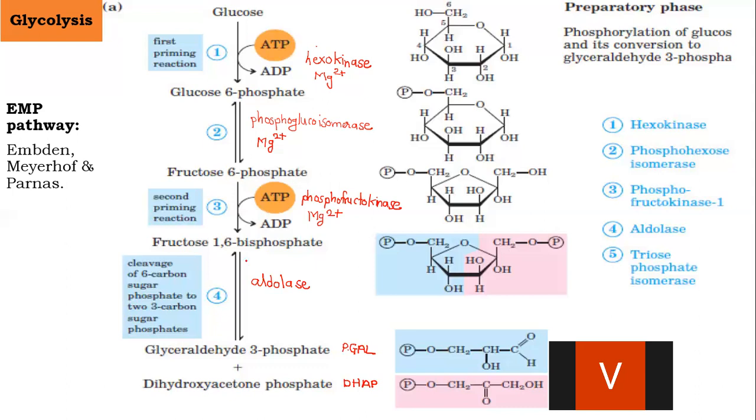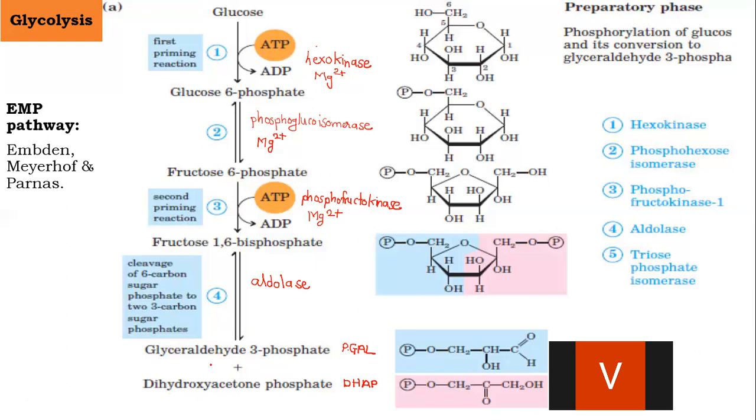Clear? So in this case, fructose 1,6-bisphosphate is cleaved to give rise to two important compounds. One of them is glyceraldehyde 3-phosphate, a 3-carbon sugar, also called phosphoglyceraldehyde. You will remember this word as PAGAL. And the second one is dihydroxyacetone phosphate. You will remember this as DHAP.